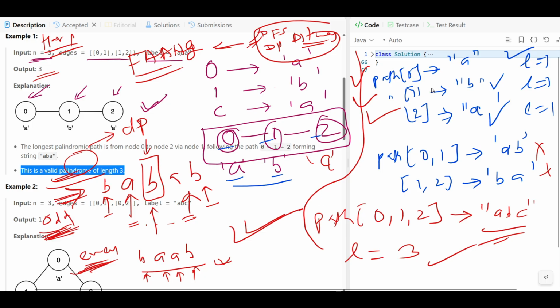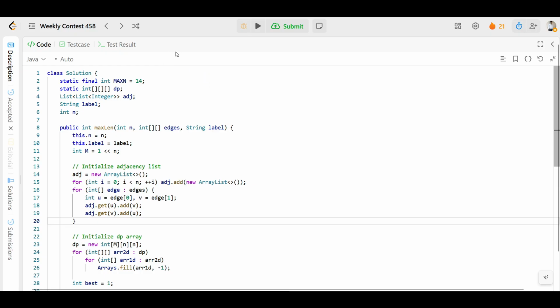Now let's understand the code. Let's suppose, very first thing, we have n equal to 3, and the edges we have are 0 1 and 1 2. We can say we have been given the edges, correct? Another thing we have been given is the labels. The example we take first is labels A B A.